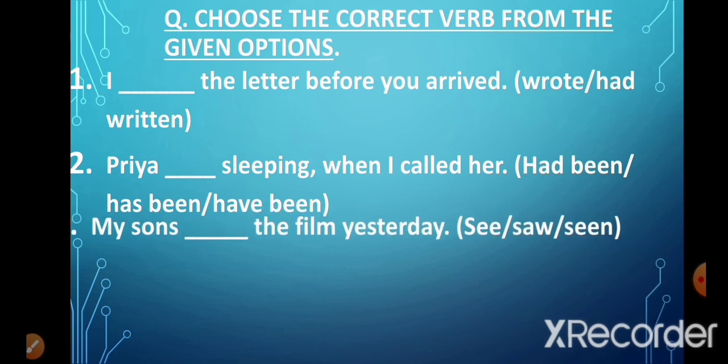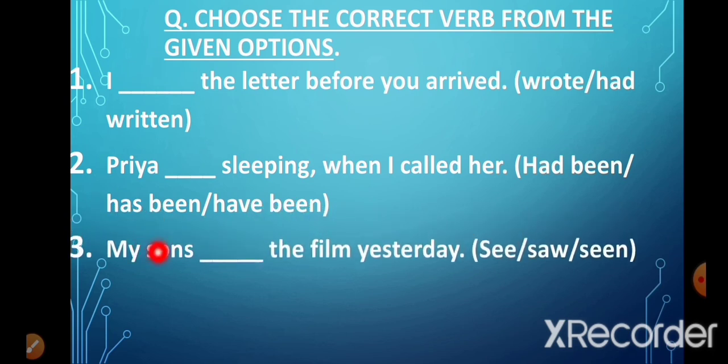Now let's look at the third sentence. My son dash the film yesterday. Now we know that the action happened yesterday, which is in past tense. So that is why we will cross C, because C is the first form of the verb. And out of these 2, we will not pick seen because seen is the third form of the verb and is always used with has, have or had.